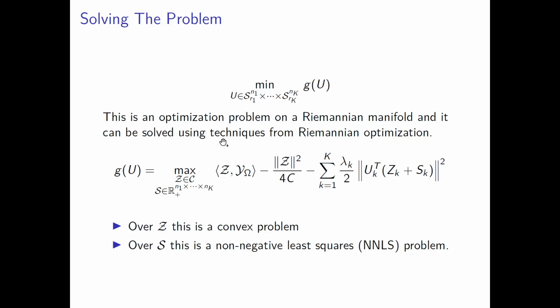This can be solved efficiently using the techniques from Riemannian optimization. The inner optimization problem can be seen to be convex over Z and S, so they can be solved efficiently using conjugate gradient and projected variant of conjugate gradient respectively.